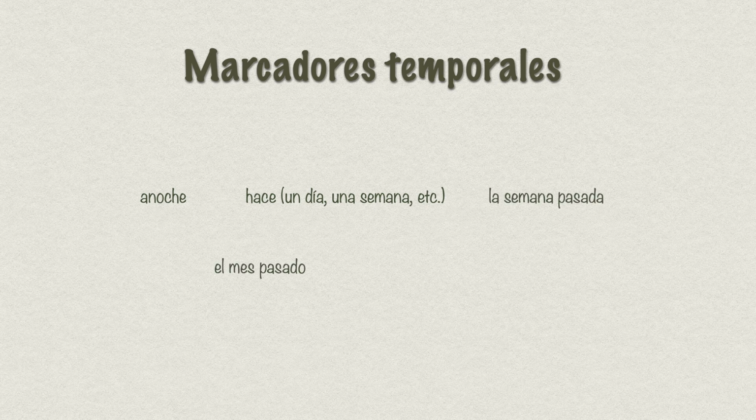Now the marcadores temporales or the time expressions that help us identify or let us know that this is where we need to use pretérito indefinido are anoche, last night. Hace un día. It's been a day. It's been a week. La semana pasada. Last week. El mes pasado. Last month. Cuando era niño. When I was little. Cuando era niña. Or when you're talking about a specific year. En 1942. Or an era. Or a century. El siglo.